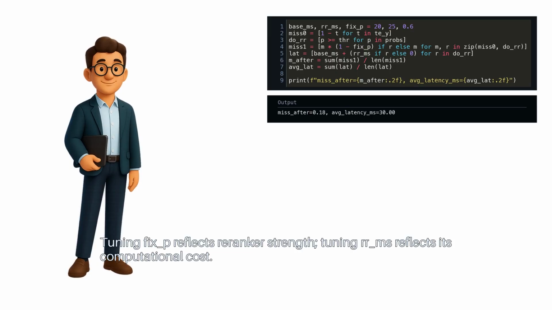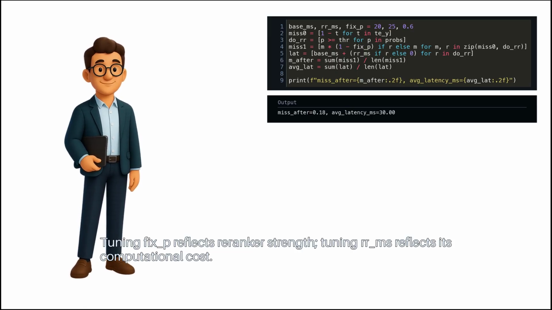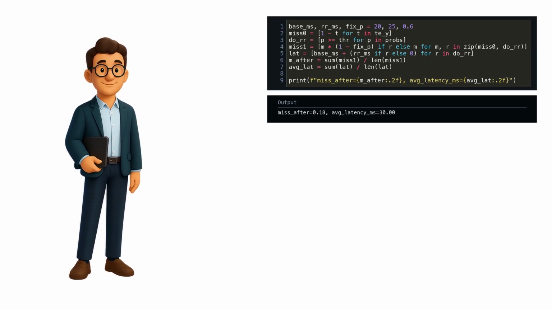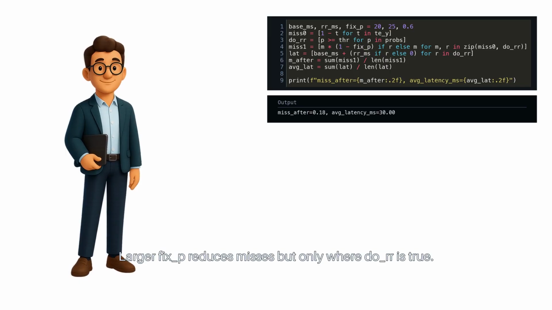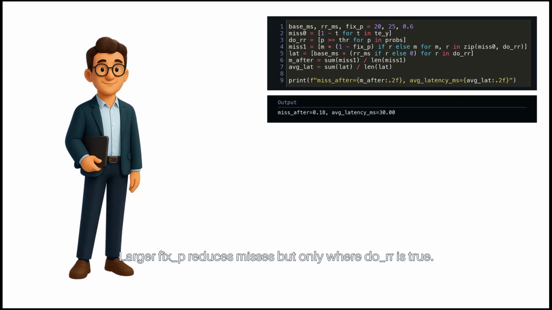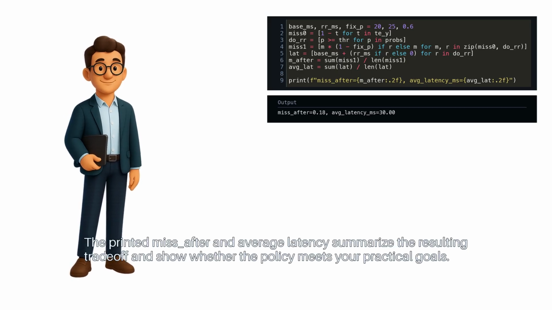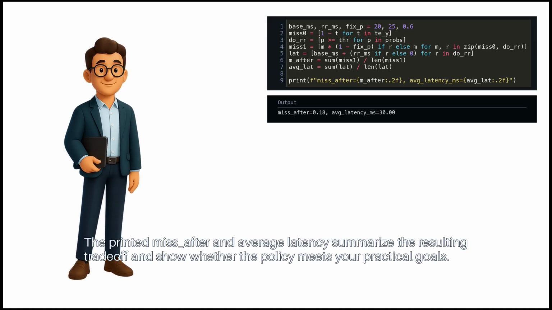Tuning fixP reflects re-ranker strength. Tuning RRMS reflects its computational cost. Larger fixP reduces misses, but only where doRR is true. The printed miss after and average latency summarize the resulting trade-off and show whether the policy meets your practical goals.